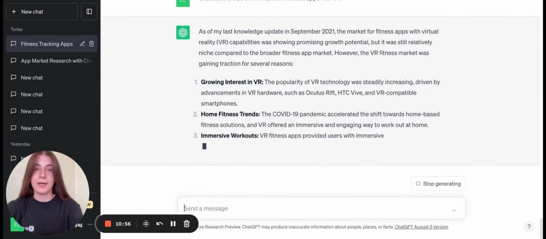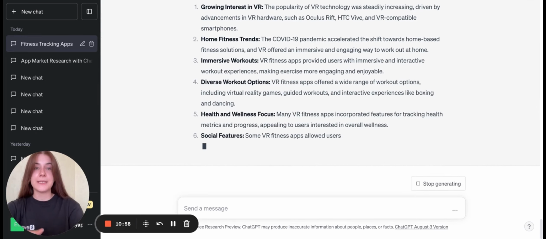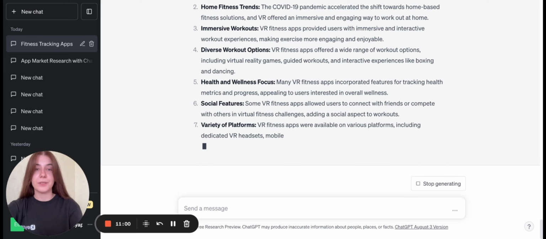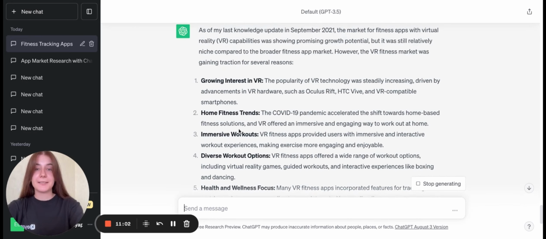And we see that ChatGPT still provides data up to the year 2021. But anyway, you may see some insights which were actual 2 years ago, and we may understand that during this period of time, these factors started to be even more important.